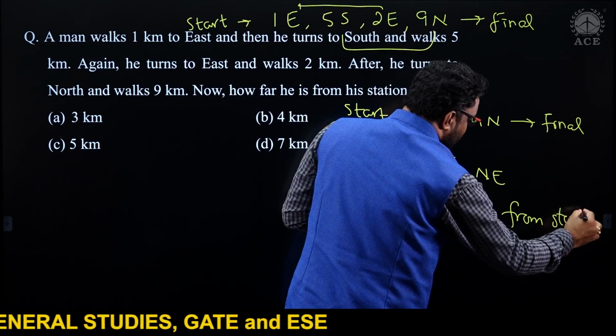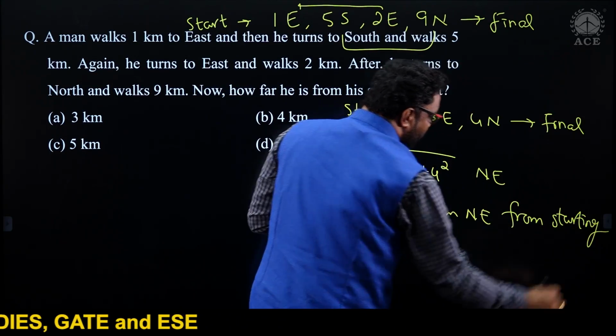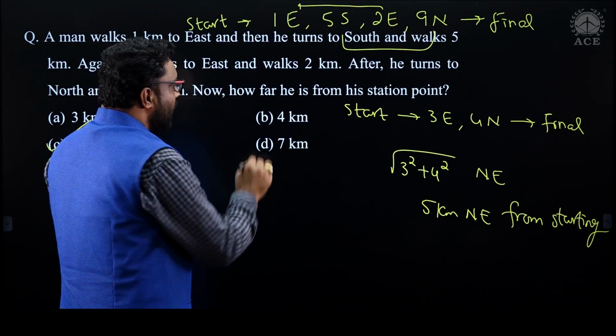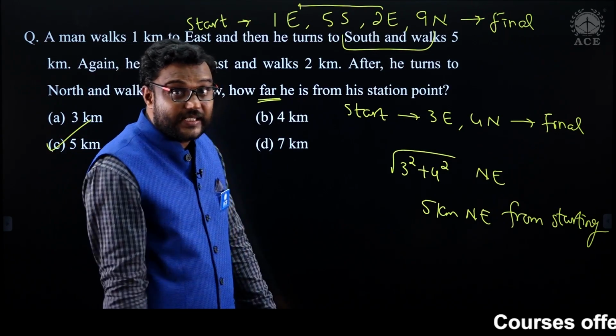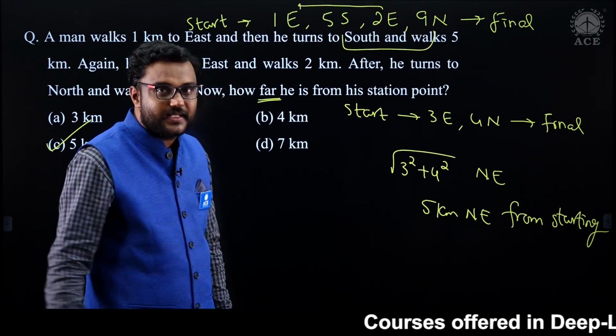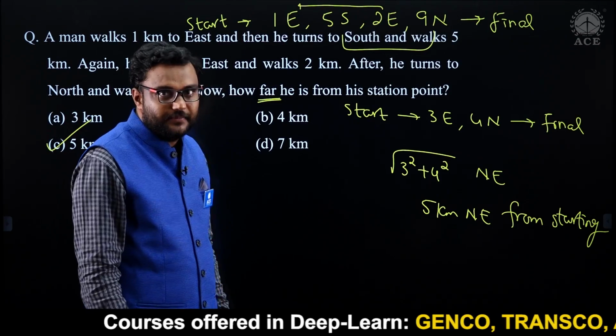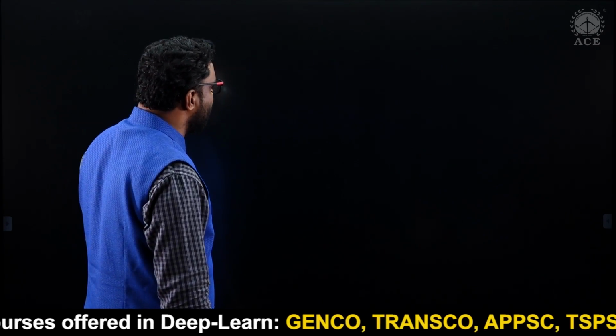So from starting, what distance? 5 kilometers. Direction is northeast. They are asking distance. How far? Shortest path. Distance here in directions means shortest path. No, sir, we'll go with the diagram. Okay, fine, you can go with the diagram.